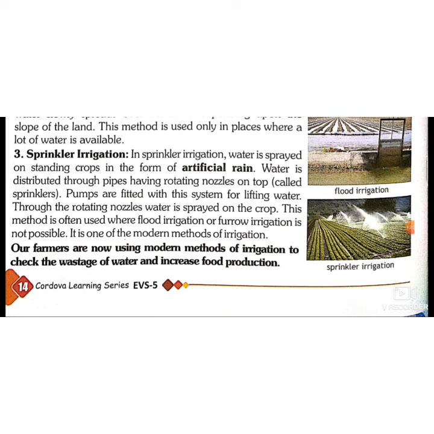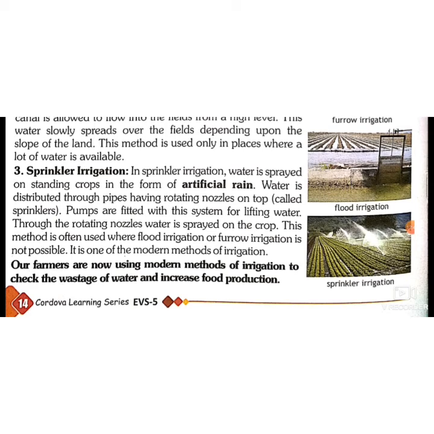Flood and furrow irrigations are the oldest methods, and the fourth method, drip irrigation, is that method in which water is supplied to the roots of the plants by drops.